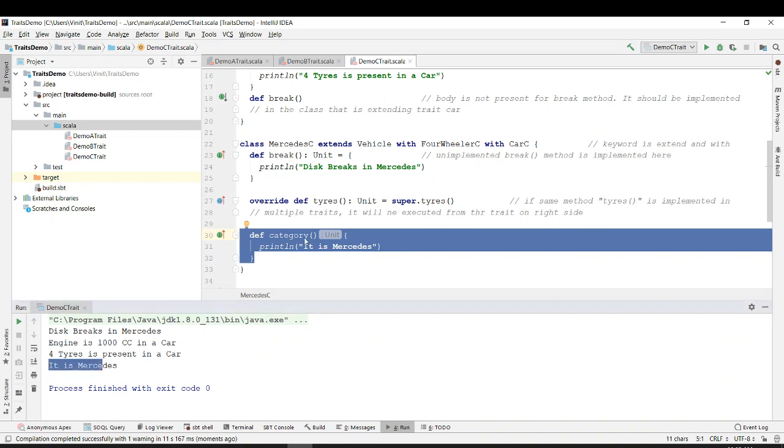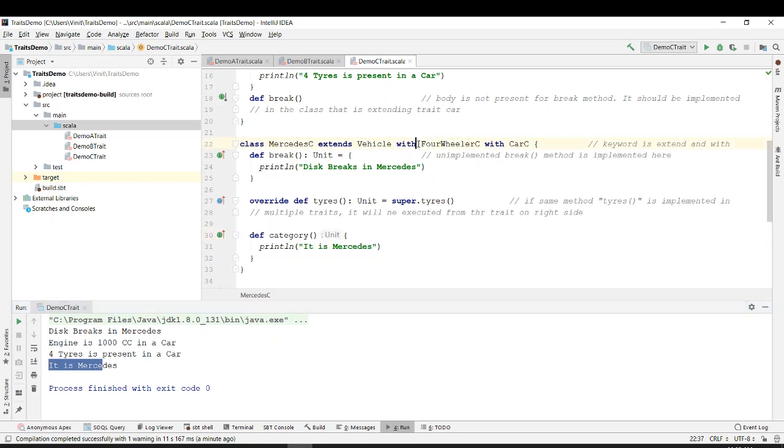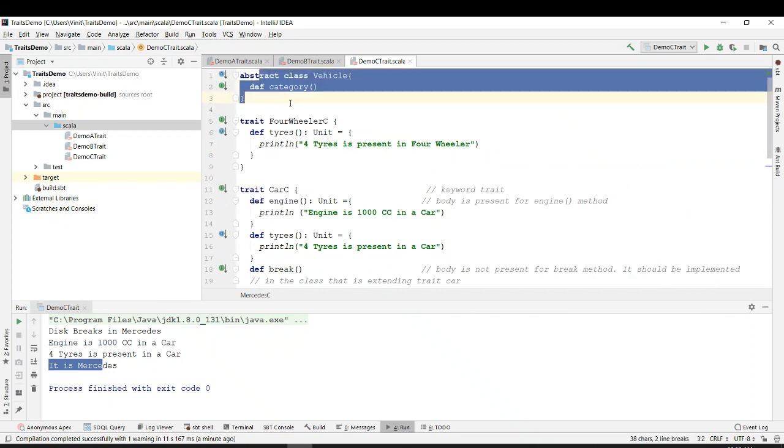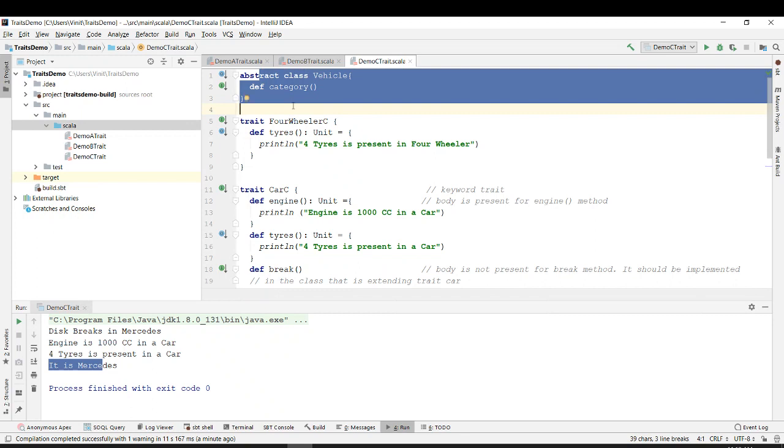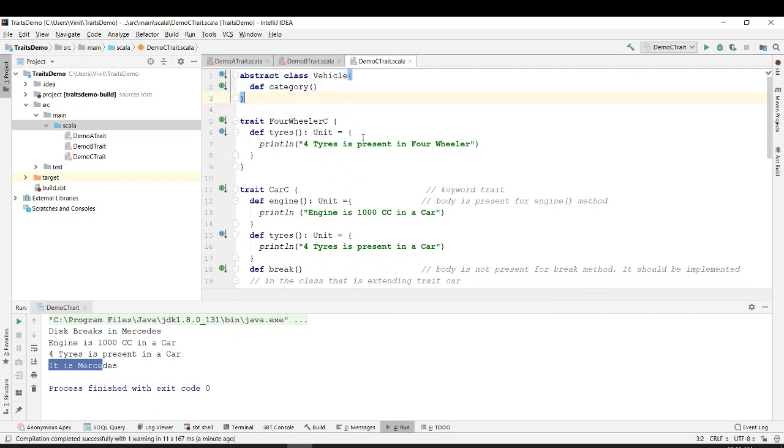So what I wanted to say over here is when you are extending these traits, you can also extend this vehicle, which is an abstract class.